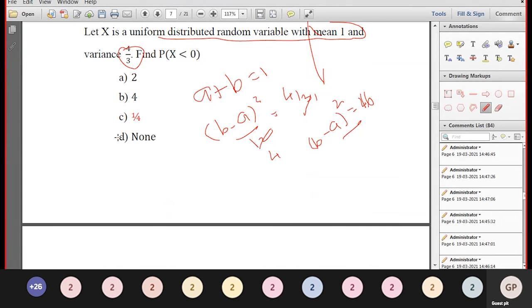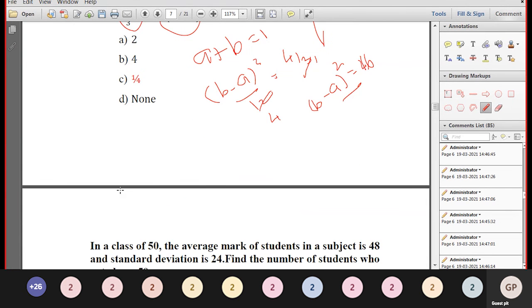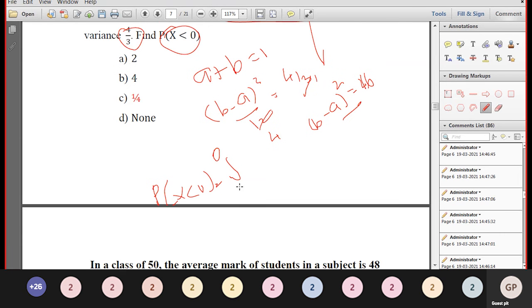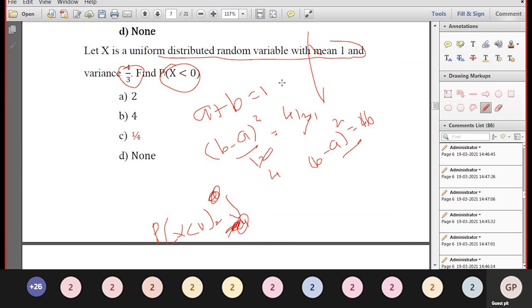Then find the probability density function. After that, find P of X less than 0. What is P of X less than 0? It is the integral with the lower limit and upper limit 0. The lower limit gives a negative answer. The answer will be minus 1 by 16. Now simplify to get this answer.